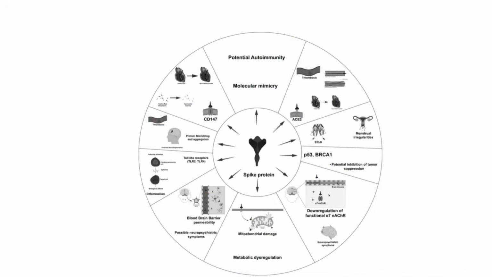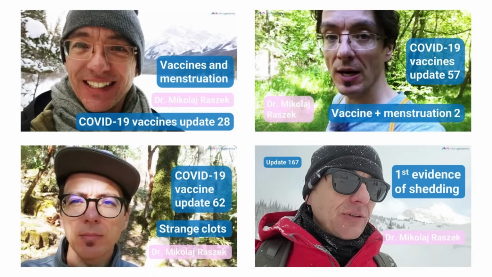Moving forward, next one is spike protein has been found to be able to interact with estrogen receptors. And as a consequence, the authors claim this could potentially explain some of the menstrual irregularities that have been observed during the pandemic and post-vaccination. We did videos on that topic as well. Some argue that this might not be the reason, but the authors suggested this might be the reason.